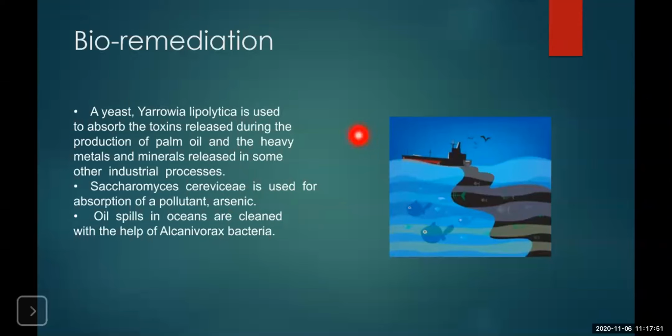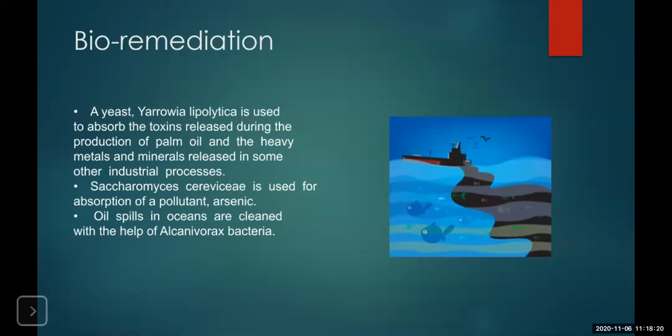So nowadays, Saccharomyces cerevisiae is used for absorption of such pollutants. Bacteria or the yeast variety called Echinophorax is used for cleaning the oil spills found on the ocean floors.